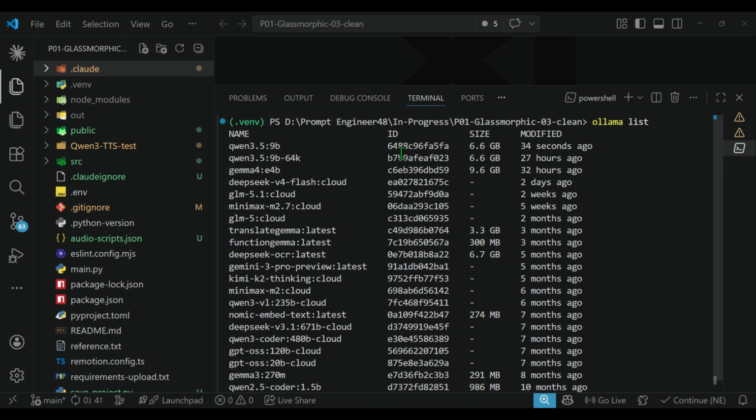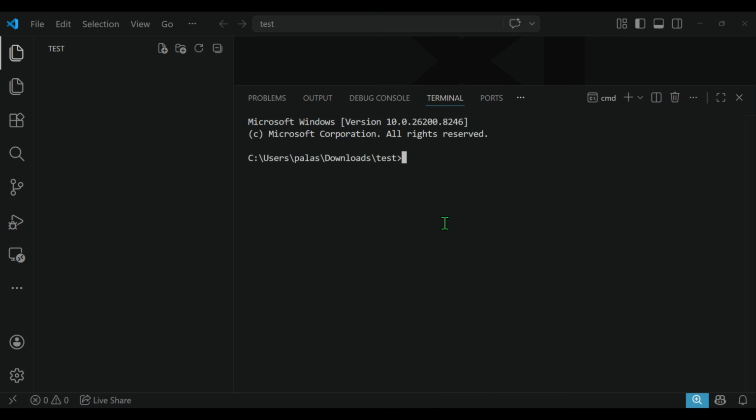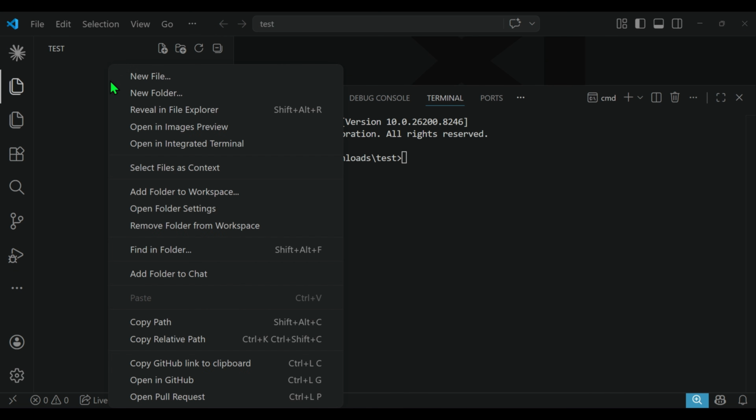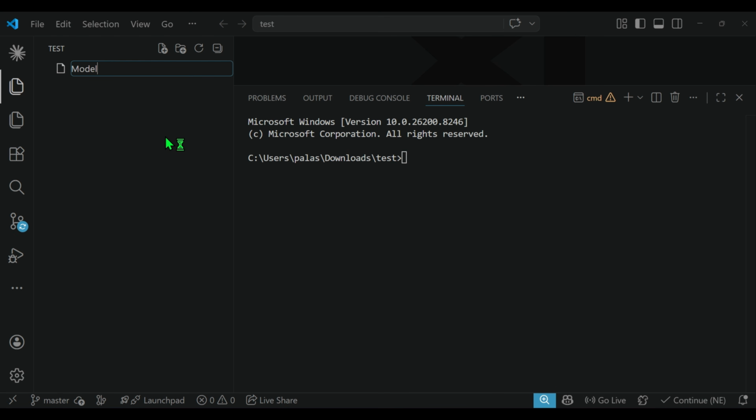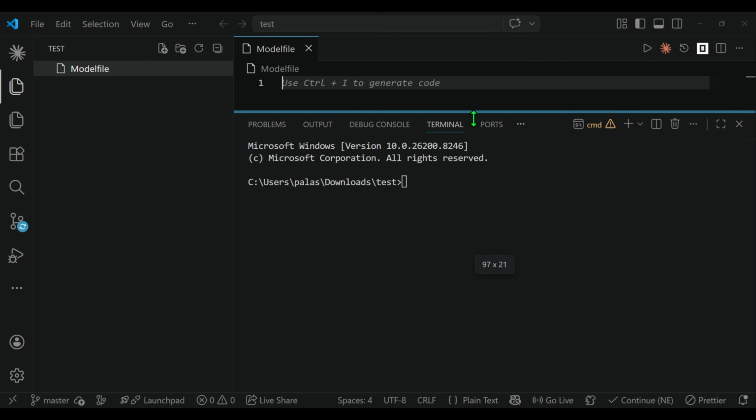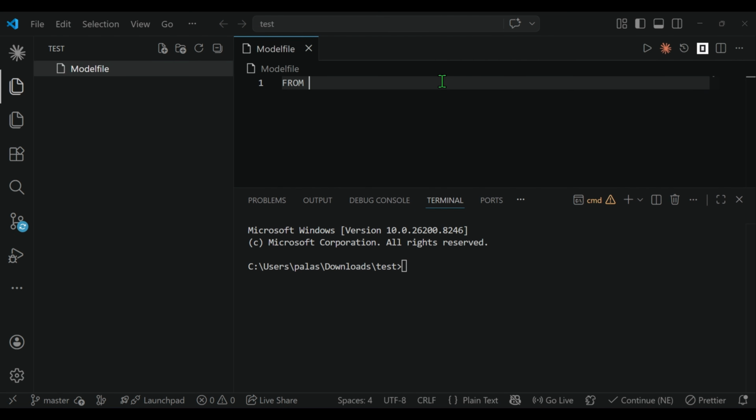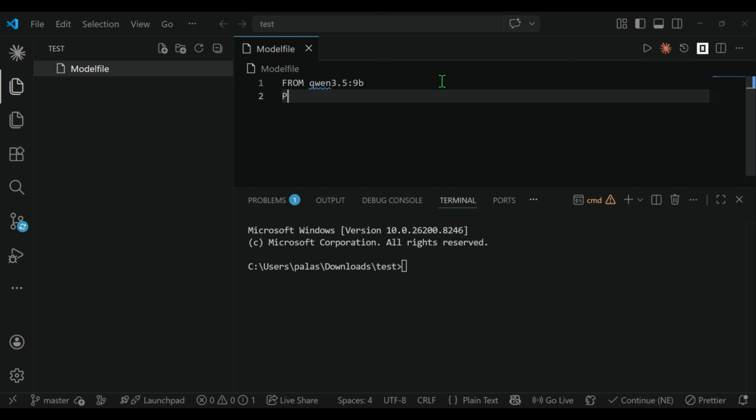Now I want to increase the context length of this model. Right now it's about 16K. I want to increase this to 64K. So for doing this, we have a neat trick that we can use. If you go to a new folder, you can open up a new file here and call it Modelfile. Inside this Modelfile we are going to write FROM and the name of the model, which is the Qwen 3.5 9 billion model, and then you can say PARAMETER and then num_ctx 65536.